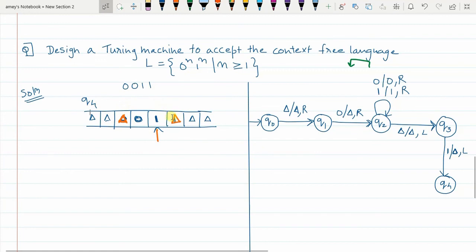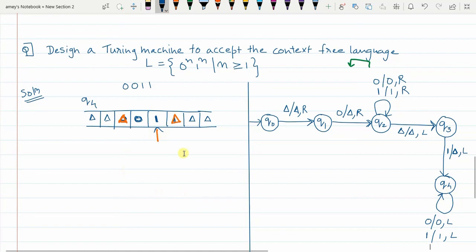Now in Q4, on the way, any number of 1s and 0s encountered, I will be coming back, retracing the pointer till this delta, so that the next pair can be read. So while coming back leftwards, any 0s and 1s encountered, I will be ignoring them. So in Q4 state, if any 0 is encountered, you replace 0 with itself. Don't replace it with delta. 0 with itself, pointer moves one place to the left. Similarly, if 1 is encountered, replace 1 with itself, pointer moves to the left. While doing this, you will remain in Q4 state.